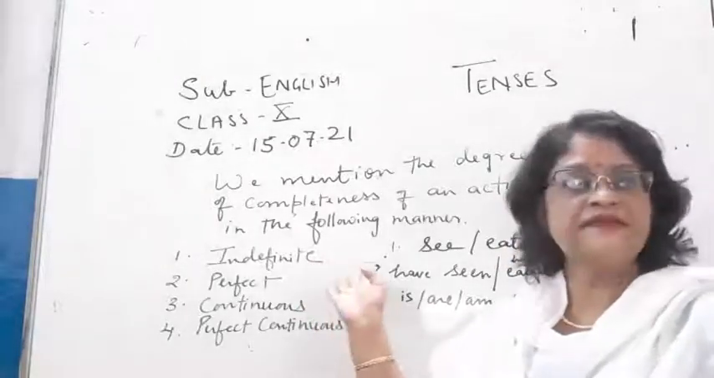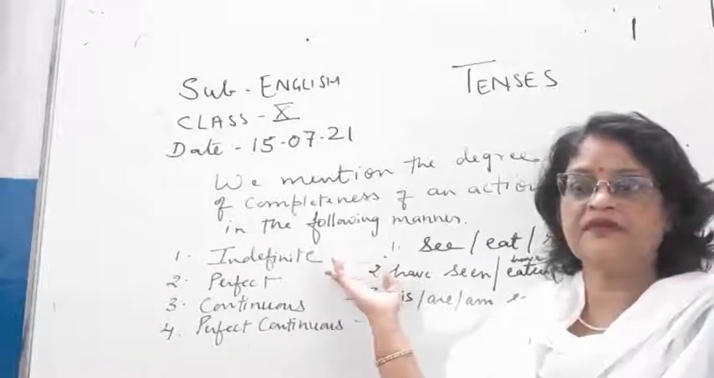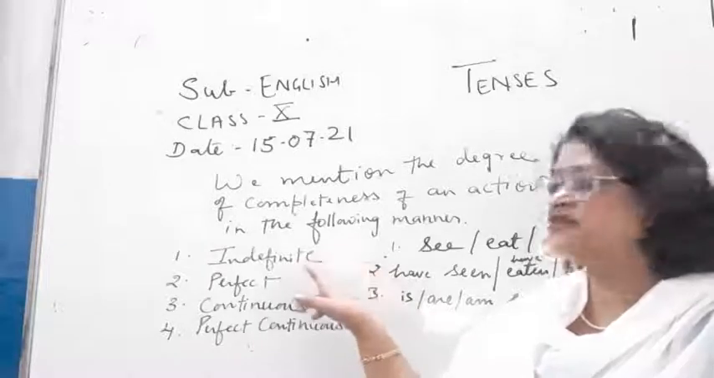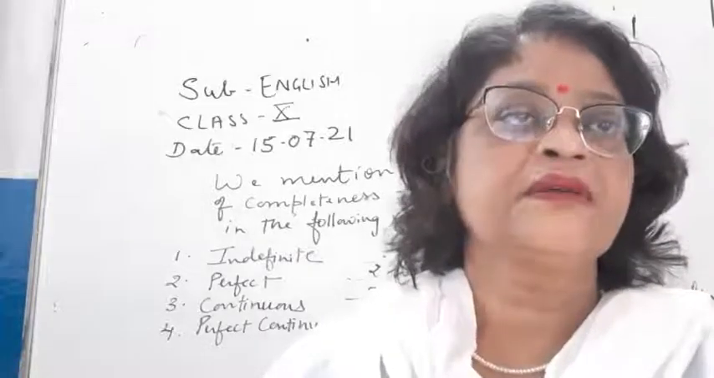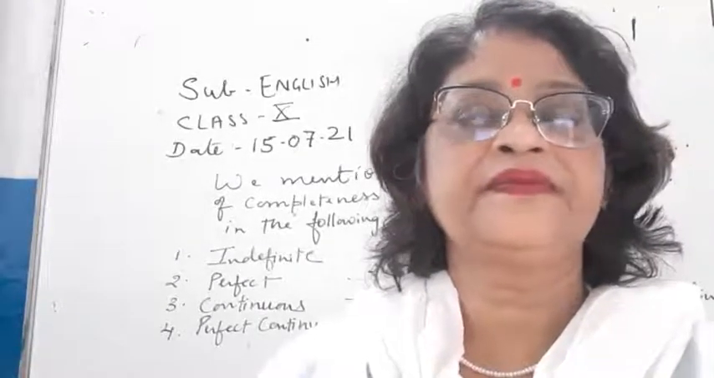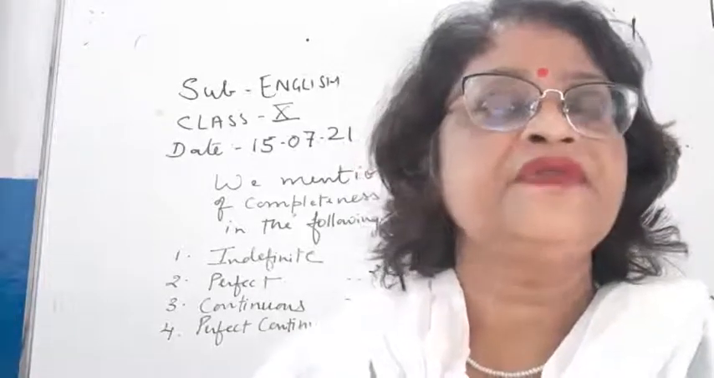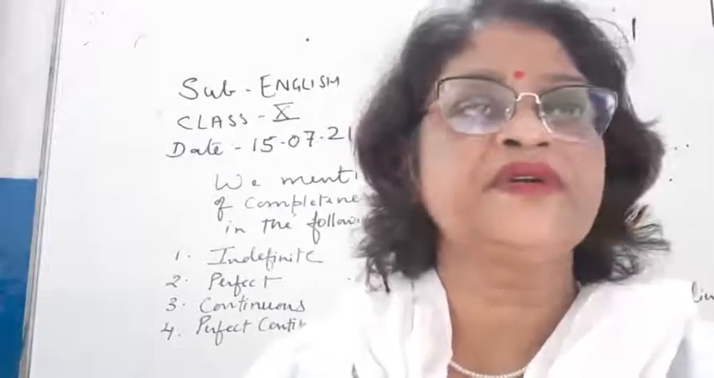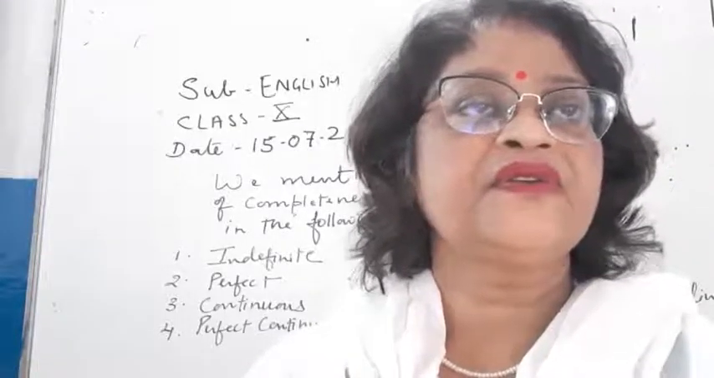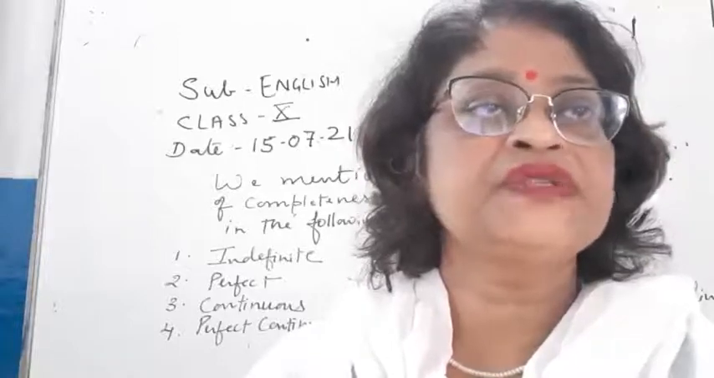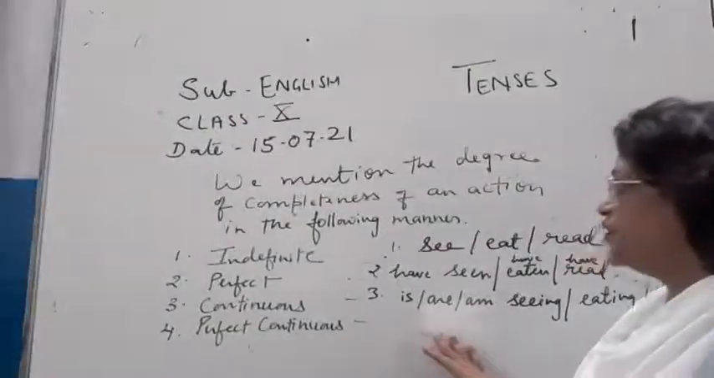In indefinite tense, children, we don't know whether the work is completed or not. In perfect tense, the work is completed or is going to be completed. In continuous, the work is going to continue. In perfect continuous, the work has already started, but it is going to be continued for a longer period of time. Children, we generally use since and for this.